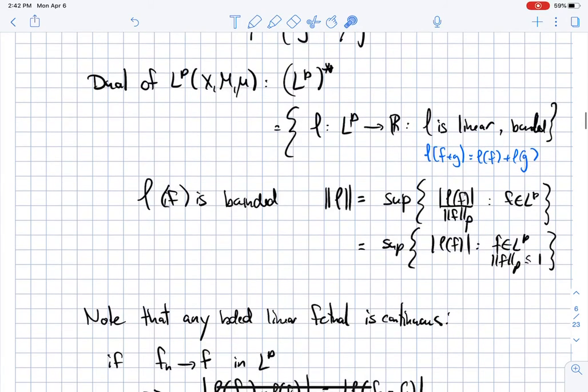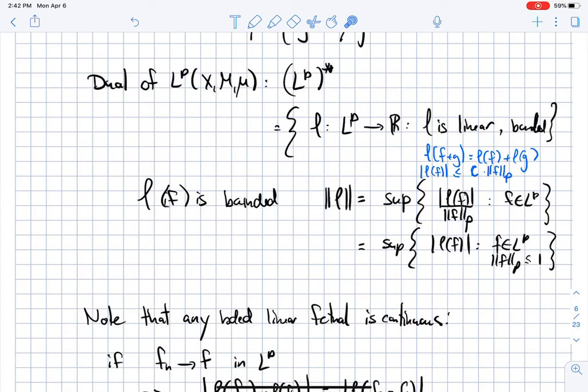What bounded means is that if I look at l of f, then its absolute value should be smaller or equal than a certain constant, which doesn't depend on f, times the LP norm of f. In other words, what is bounded is l of f divided by its norm.